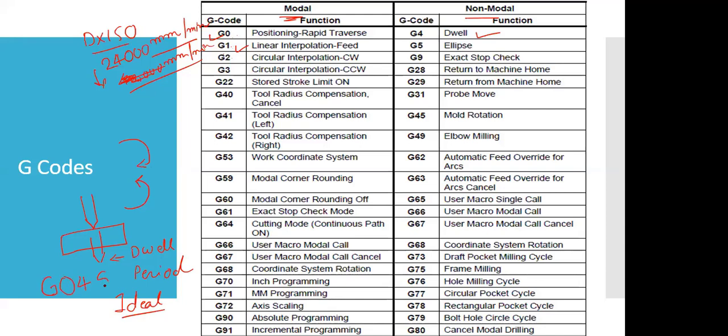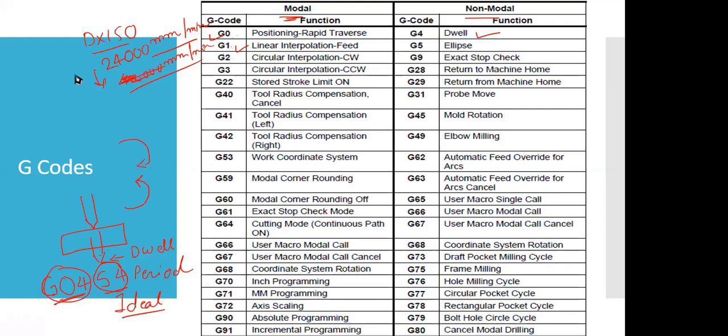So if I write G04 S4, it means that the tool will be rotating in position, but it will not lift up or go down during these 4 seconds. So with G04 S4, the tool will dwell. After that line, there is no effect of the G04. The effect of G04 will be there up to that particular line only. It means that once the line is over, the effect of that particular G code is over.